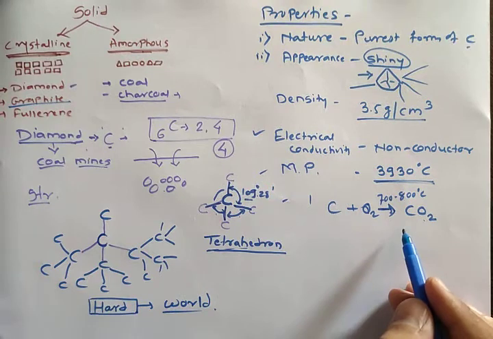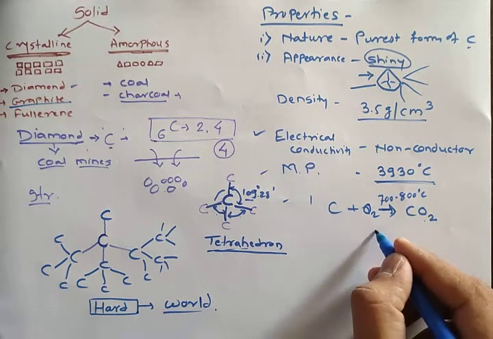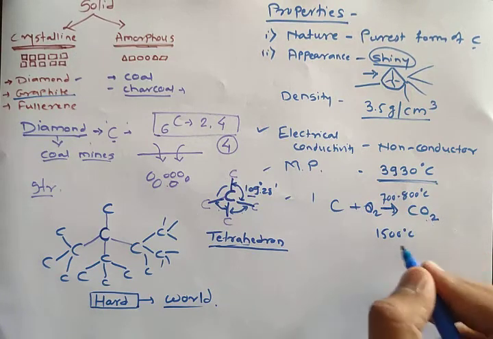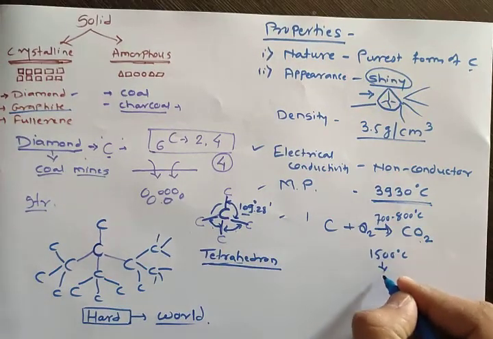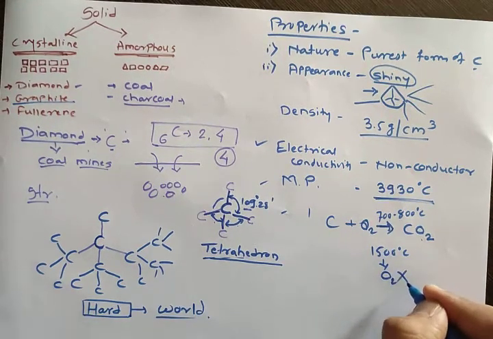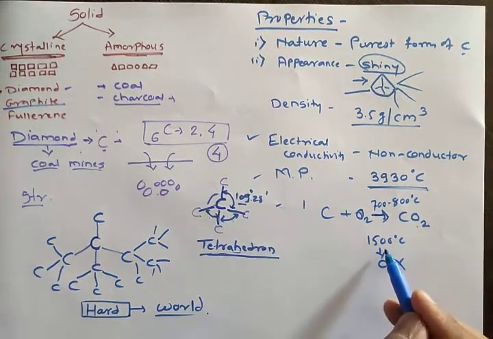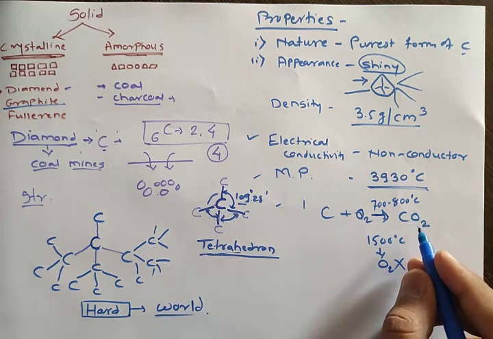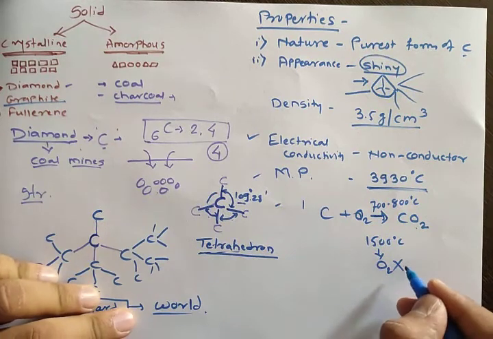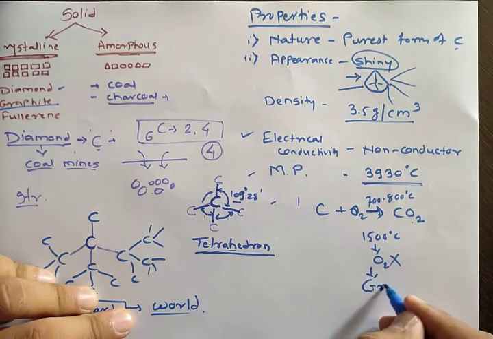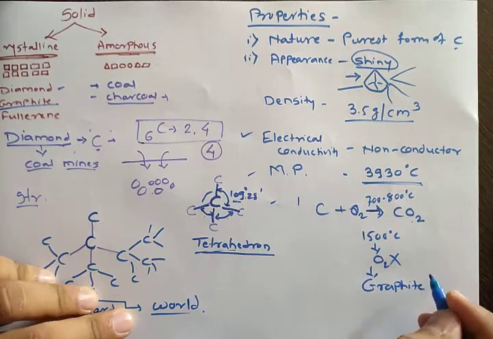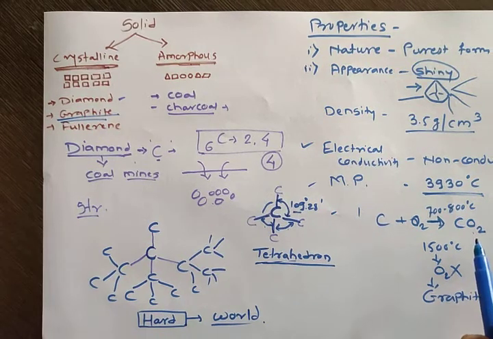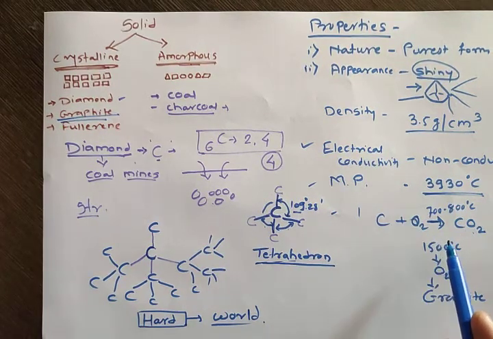And if it is heated above 1500 degrees Celsius in the absence of oxygen, very interesting to know, this diamond is converted into graphite. That is the second allotrope of carbon. So this is the effect of heat.